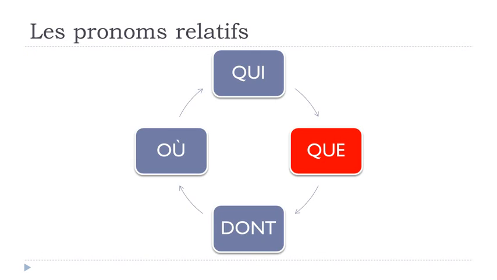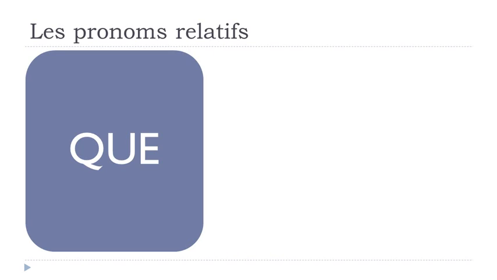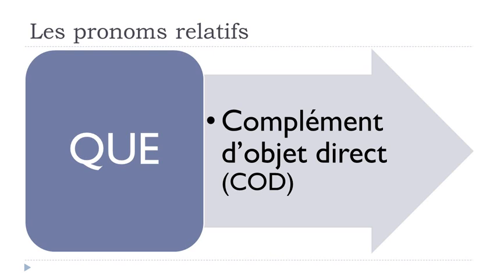Now we'll have a look at que, okay? So que, you should remember that it will replace what we call complément d'objet direct. So complément, it's because it will complete the sentence. Objet, because it's what we call grammatical object. Okay? And then direct, just because we don't use or we won't use any preposition between the verb and this grammatical object. Okay? And then normally we tend to write it shortly, COD. Okay? So if you see this COD written somewhere, it's just because we want to say complément d'objet direct.